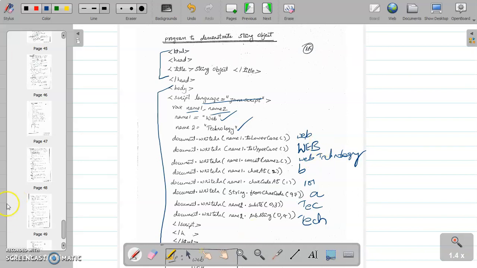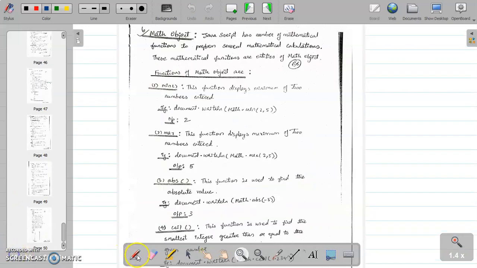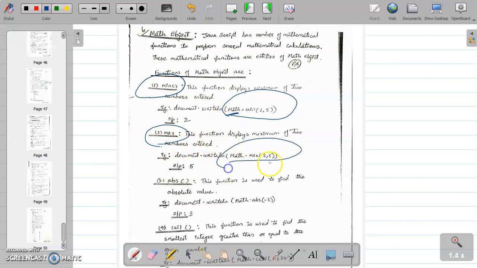Next we will see the math object. The math object also has mathematical functions. First one is min. Math, with capital M, you have to write. Math.min of 2, 5, output will be 2. Next one is the max function. document.writeln Math.max of 2, 5: the maximum of these two numbers is 5, so the output will be 5.